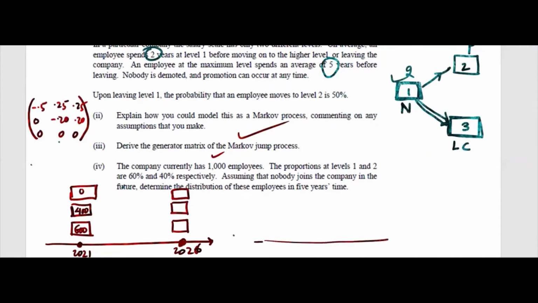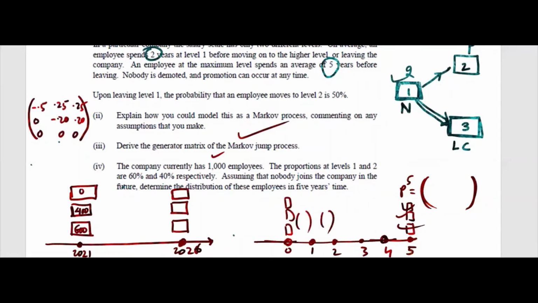Normally what we do in a discrete time stochastic process, if the transition matrix is given, if this is the yearly matrix, this is 1 year, 2 year, 3 year, 4 year, 5 year. What we do is we find P5, okay. Then we see in P5 the probabilities here, and you know the distribution here. So if this transition matrix is P here, then we multiply all and we find P5.